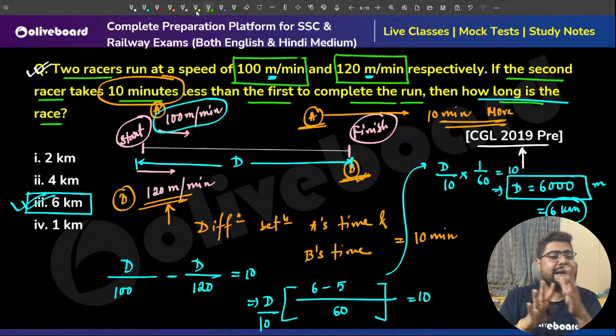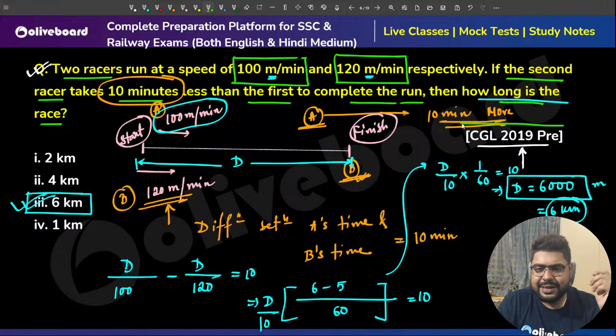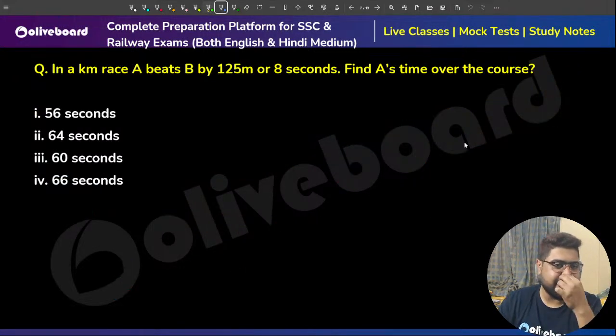Now, please understand one thing. We have to build from here. This is the very basic question, everybody knows this. This was asked in CGL 2019, but we need to go at least a couple of steps higher. So this is where the actual questions start.